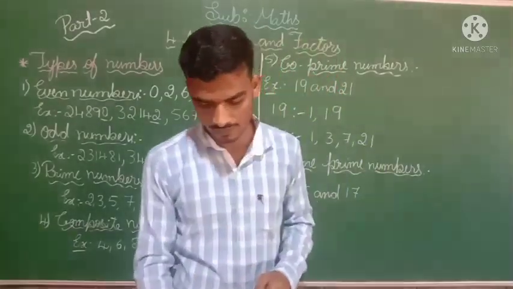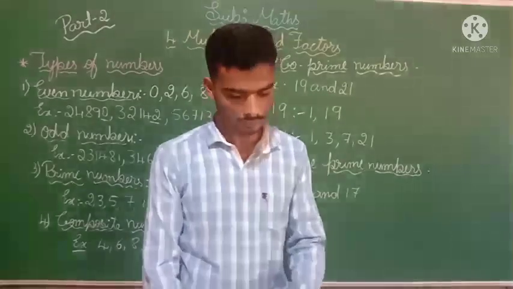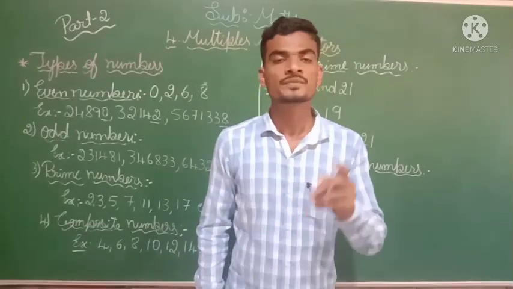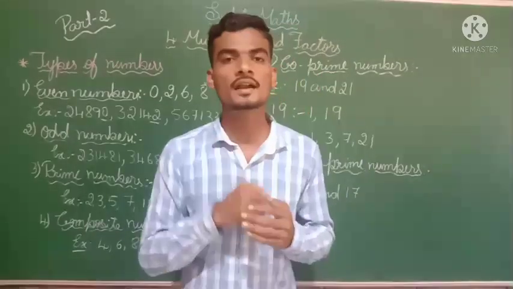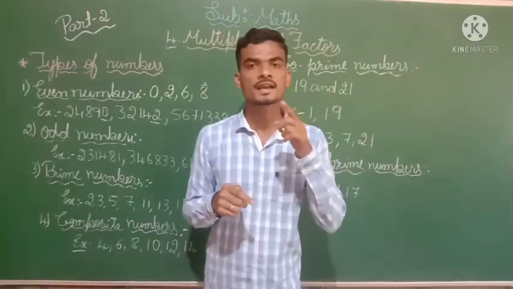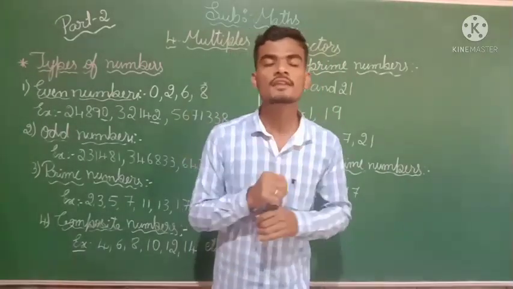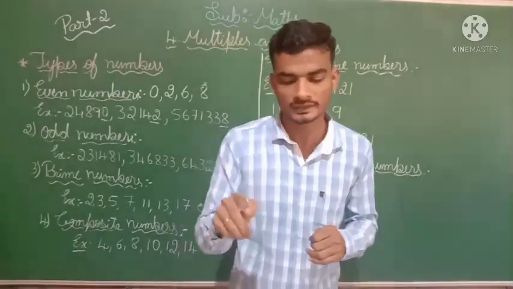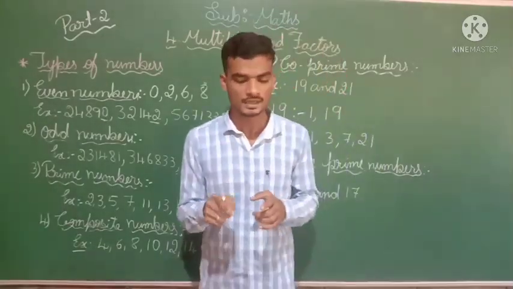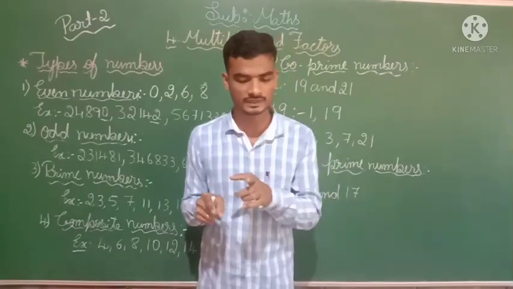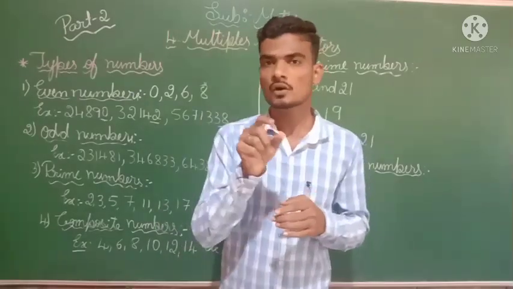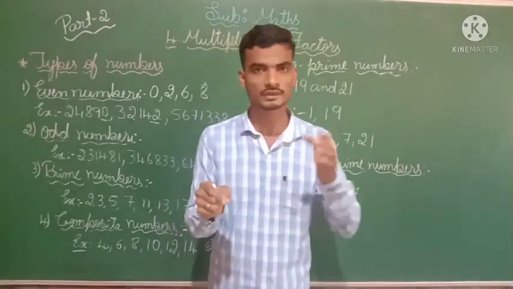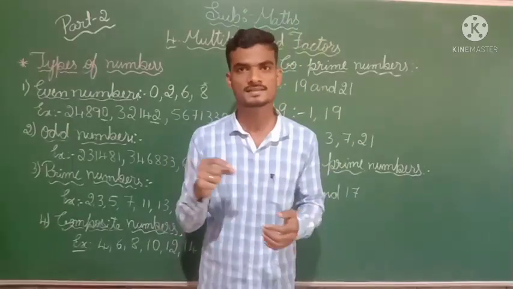Here they have given in your exercise 4.2 A main, write all even numbers between 190 and 200. See, in between 190 and 200, what are all the even numbers you are going to find? Those are the numbers you want to write in your textbook itself. I hope all of you have your textbook in front of you, and a pencil.